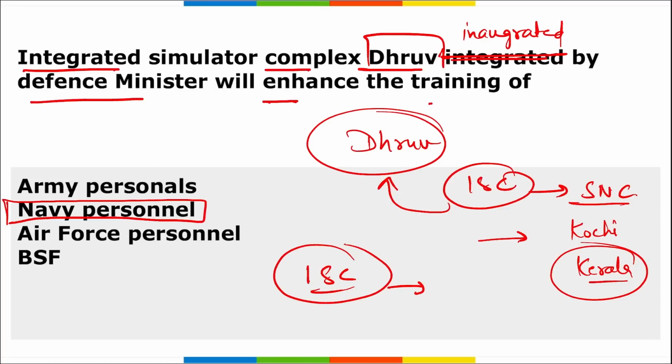These simulators are indicative of the Atmanirbhar Bharat initiative and a defense export potential for the nation. Correct? One more thing, remember, ship handling simulators have also been exported to 18 different countries by India.